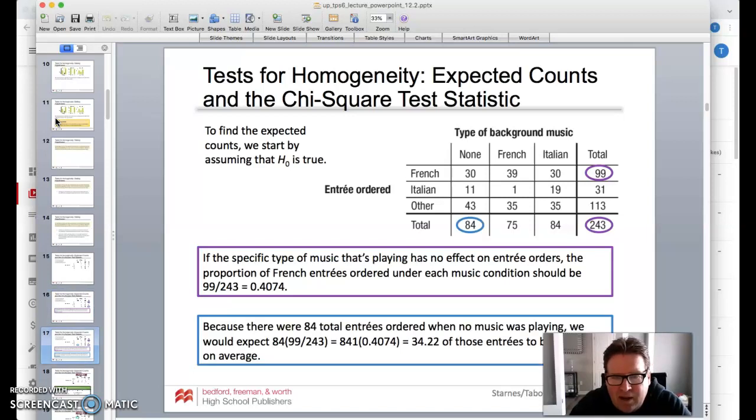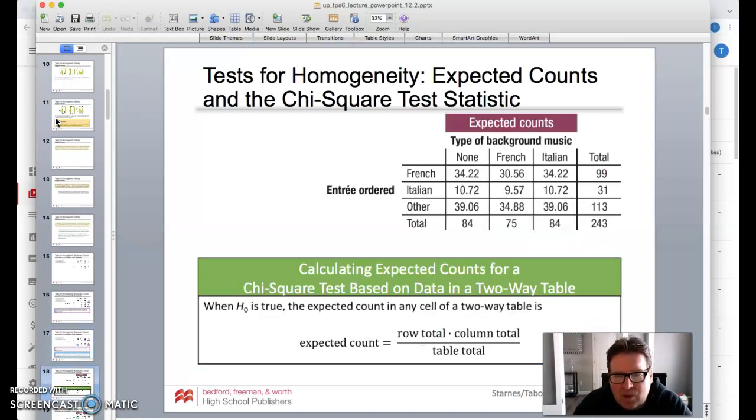Now, because there were 84 total entrees ordered when no music was playing, we would expect 84 times that proportion of 0.4074, which should be 34.22. Sorry, that was a typo there. Now, again, what we did see was 30. Okay, so there is a difference there. Again, that's what we're going to figure out: what should be and what's observed.